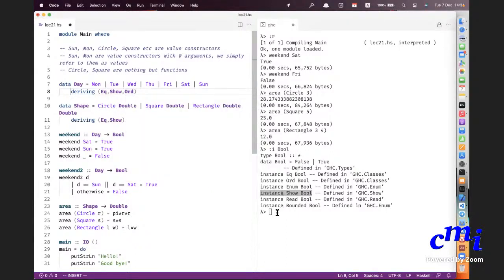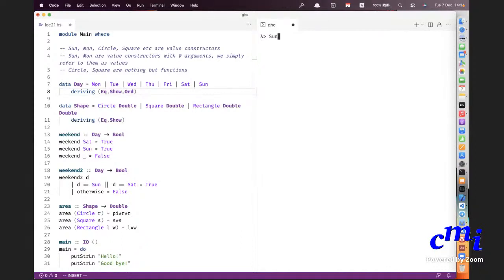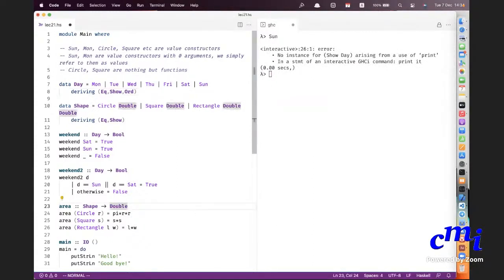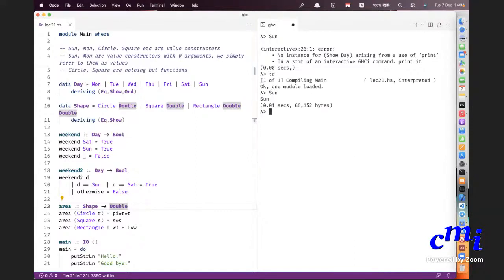Now you can actually say Sunday, and it will print it out. Yes, now it's just printing it out. You can also say Circle. See the point? And now you can also do weekend, because now equality is there. You can ask Sunday equals Monday. It will say false. Sunday not equal to Saturday. It will say true.